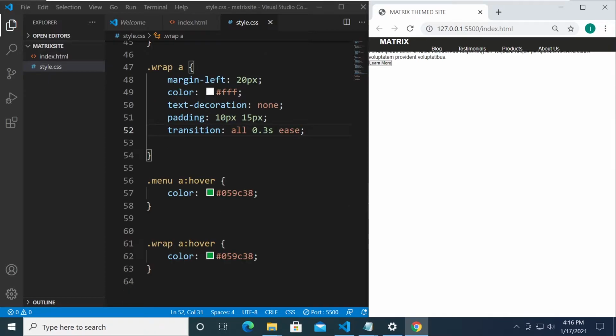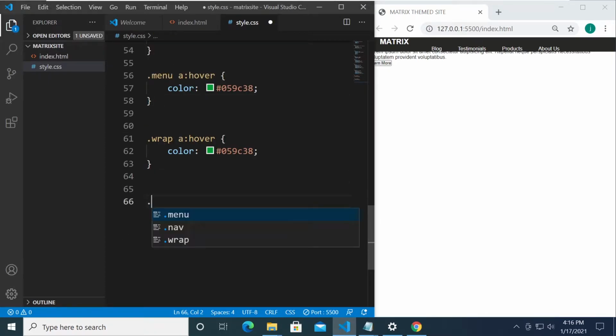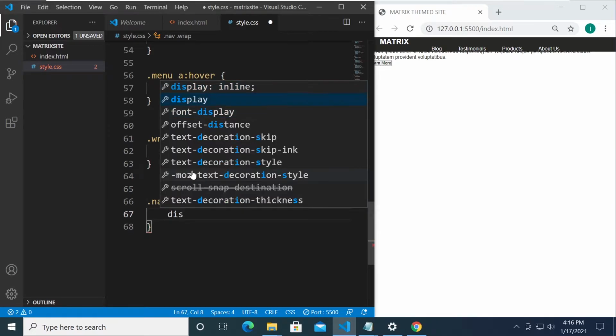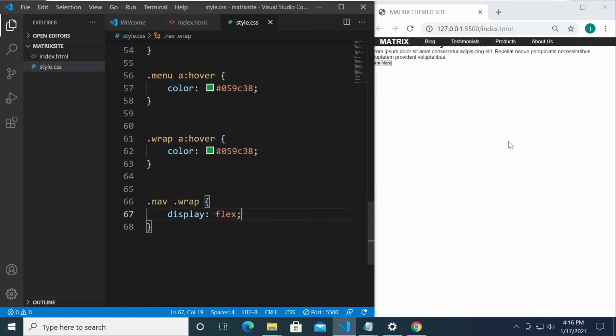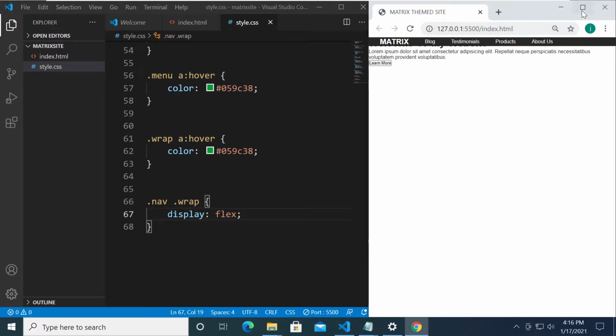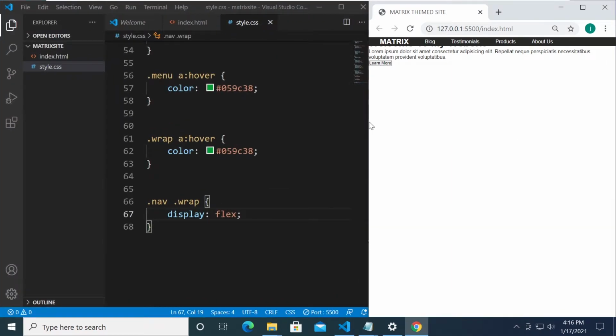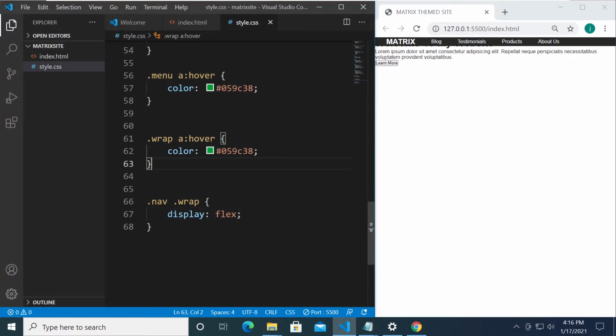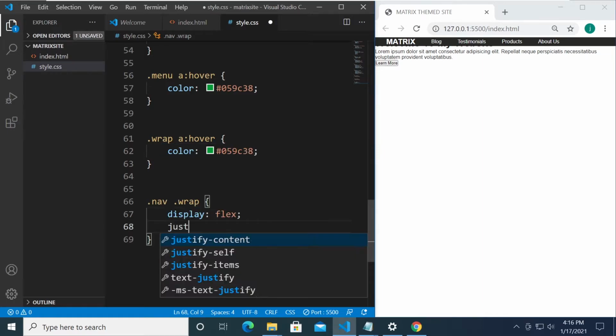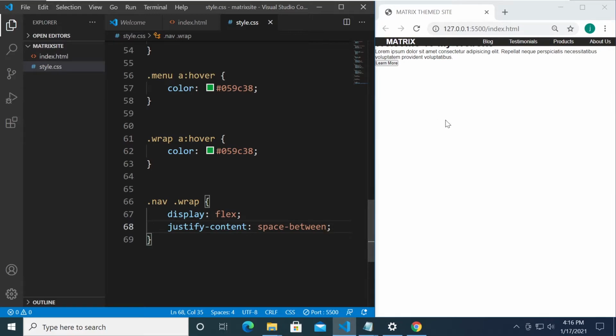Let's go ahead and style the wrap. Okay, for the nav and then the wrap, we're going to set the display to flex, because we wanted to arrange this just like so, and we want this navigation menu to be right over here at the right, and this one at the left. Like there's a space between them, and that is going to be the CSS property that we're going to be using, right? So it's going to be justify content space between, and there you have it.